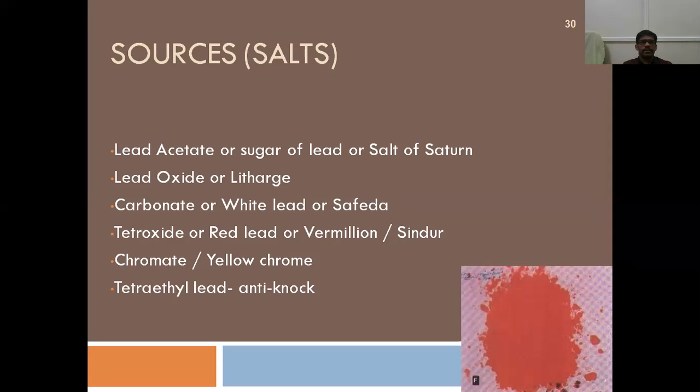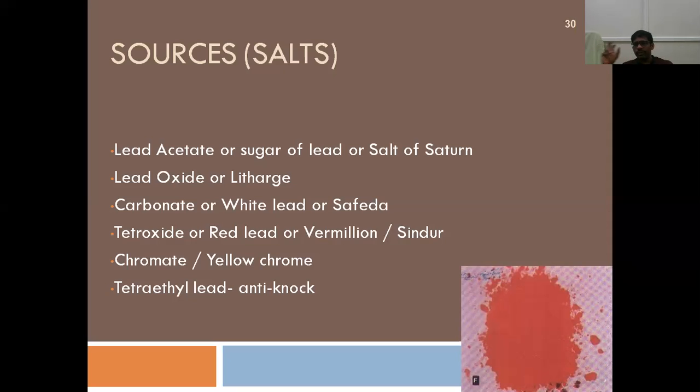Right? So next is lead chromate, that is yellow lead, and tetraethyl lead. Actually, it is commonly present as an anti-knock. What is anti-knock? To reduce the sound of the engines, when you mix it with petrol.